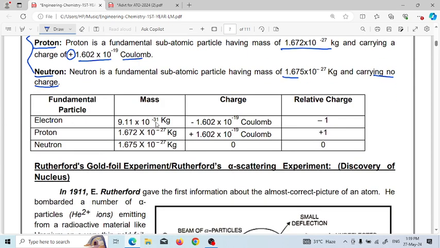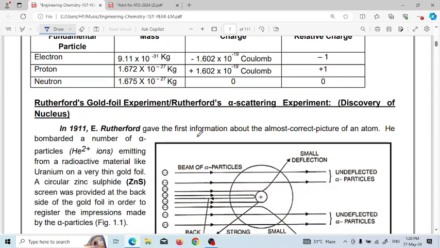Electron has mass 9.11 into 10 to the minus 31 kg, charge 1.602 into 10 to the minus 19 coulomb, and relative charge -1. The next fundamental particle, proton, has mass 1.672 into 10 to the minus 27 kg, and charge opposite to the electron, that means positive, 1.602 into 10 to the minus 19 coulomb, and relative charge +1. Neutron has zero charge, mass 1.675 into 10 to the minus 27 kg, and relative charge 0.